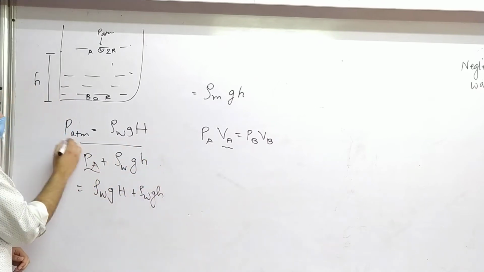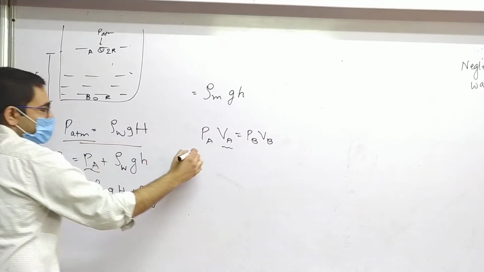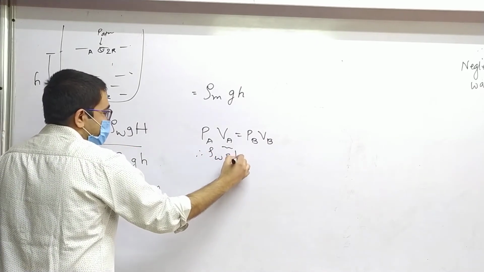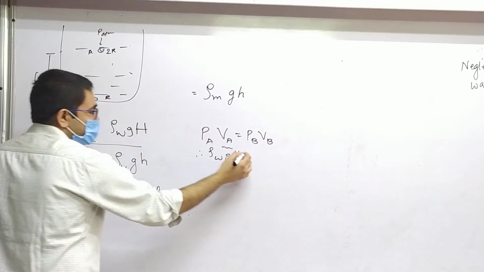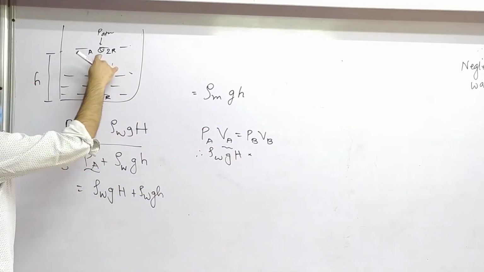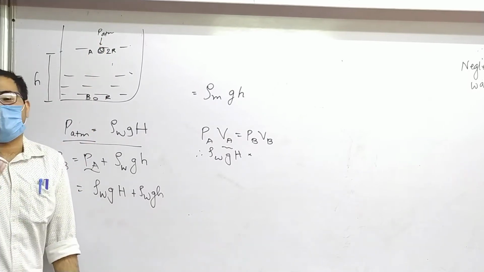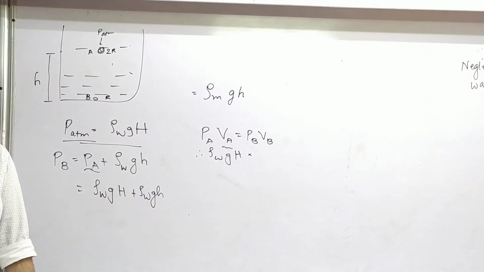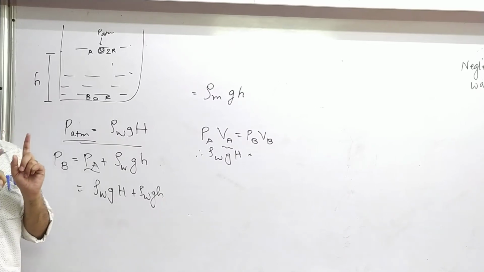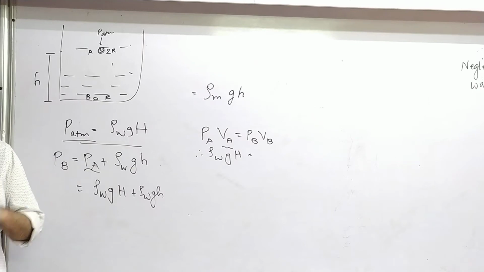What is PA? PA is P atm, isn't it? So I can write rho w g H. Fine. Yes. Now what is VA? Here, what is the volume of this bubble, this air at A? How do you find the volume of a sphere? Raise your hand. How do you find the volume of a sphere? Raise your hand. Come on, people.